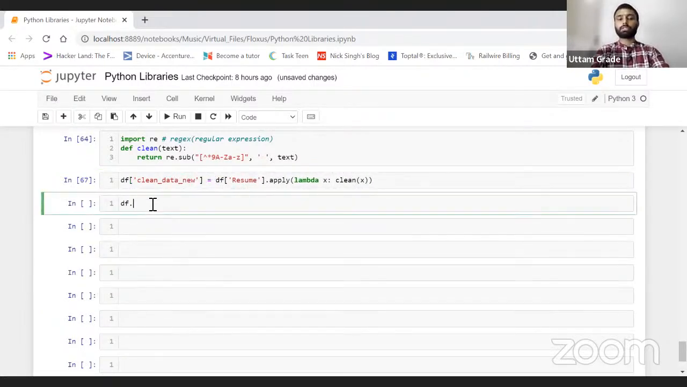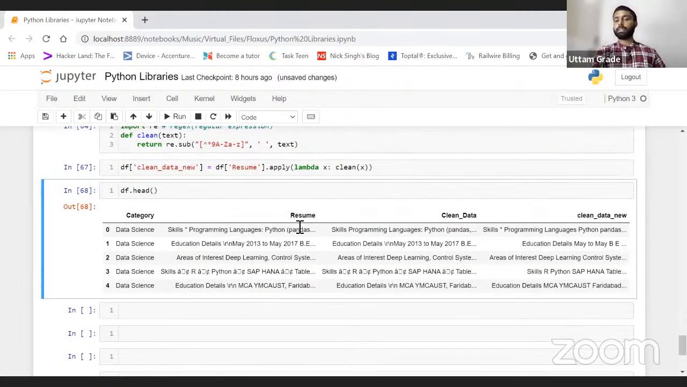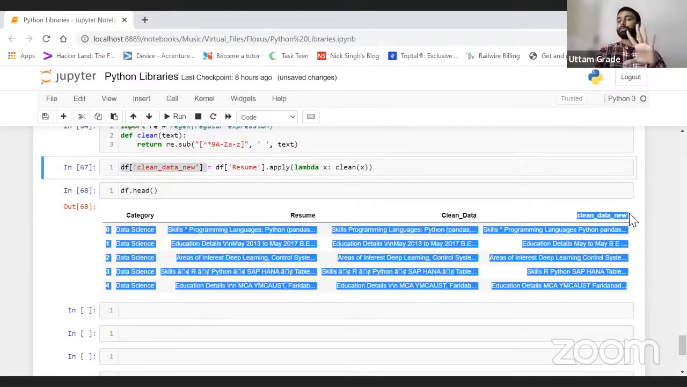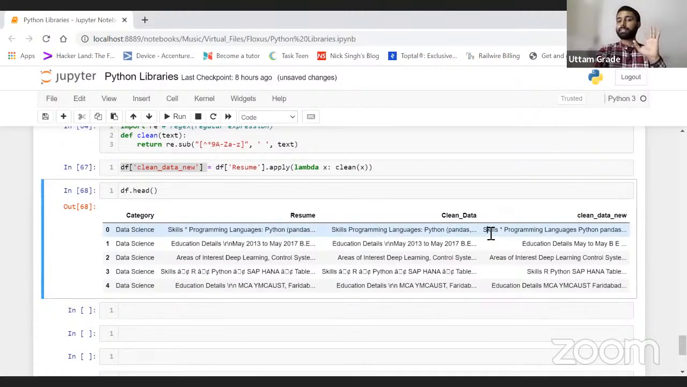If I do df dot head, it is printing. So this is the new column name we have specified. I have created clean data new, and everything has been cleaned. Previously we had backslash n and backslash r. Now we don't, but we still have the star symbol. Let's remove that as well.